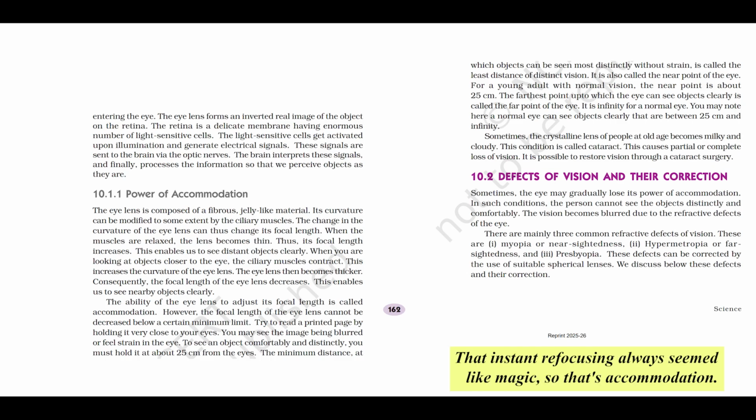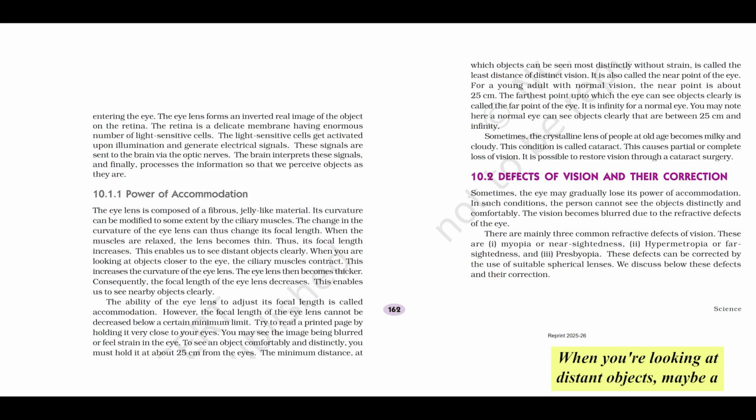So that's accommodation in action. Let's break down the mechanism behind it. As we said, the crystalline lens isn't rigid. It's made of that fibrous, jelly-like material. Its curvature, and therefore its focal length, can be actively changed. And this change is managed by a special set of muscles called the ciliary muscles. They're directly connected to the eye lens. Ciliary muscles, okay. Here's how this dynamic process works, step by step.